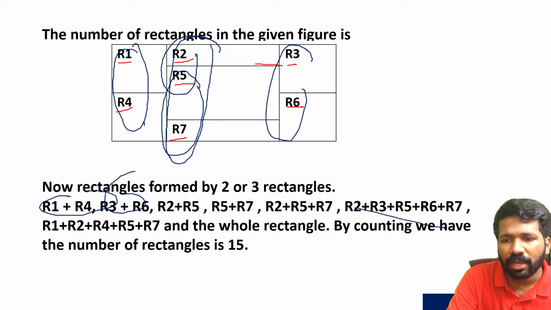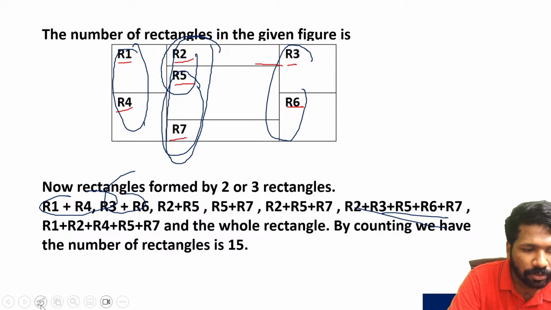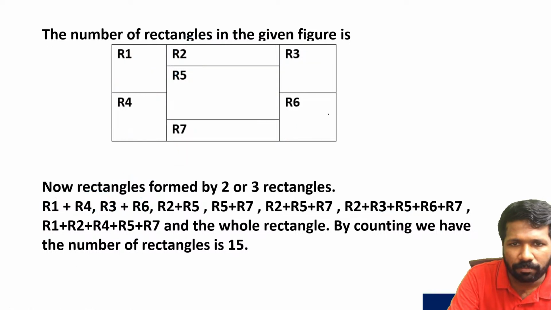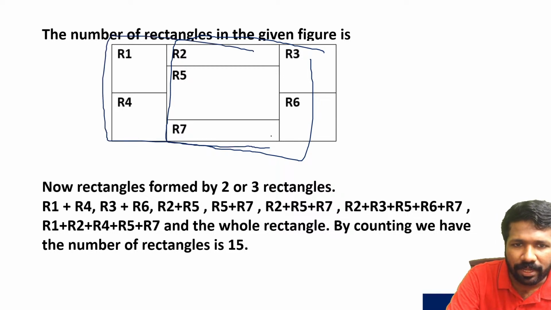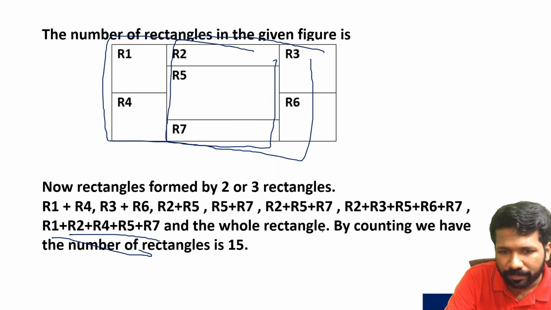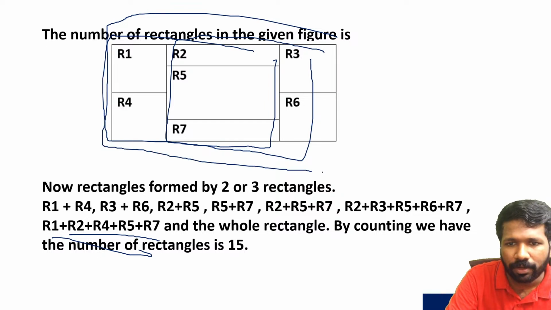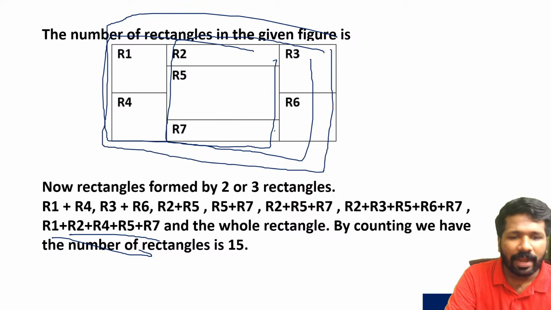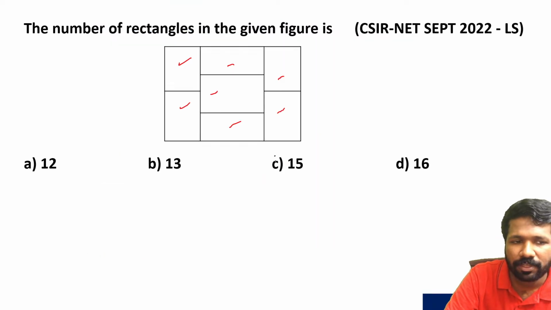Then R2, R3, R5, R6, R7. That is, all these 5 rectangles together, you can form one more rectangle. And then R1, R2, R4, R5, R7, these 5 rectangles will make another rectangle, and then the whole rectangle, the full rectangle. Don't forget to count that. So adding all these, you will get a total of 15 rectangles. So option C, 15, is the correct answer.